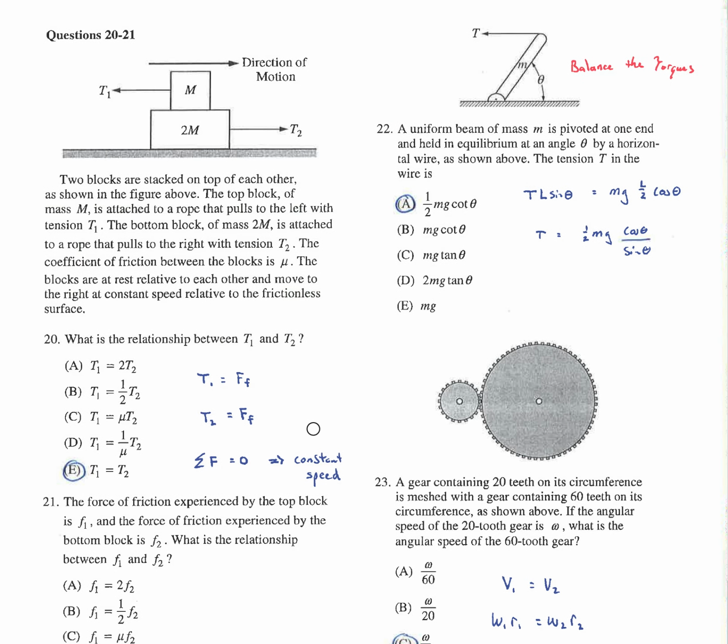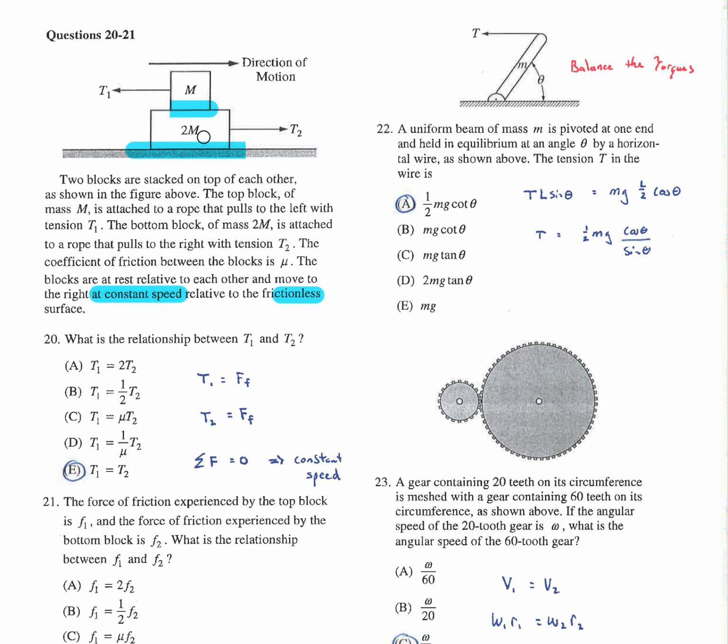This one is very tricky. The tricky part of this one is that the actual surface is frictionless. So there's no friction down here, okay? So if this guy is moving at a constant velocity, and you're pulling it with T2, well, the only force opposing that motion is the friction caused by M on top of 2M. So that must mean that this force and that force are the same, because it says constant velocity. That's really, really important, okay?